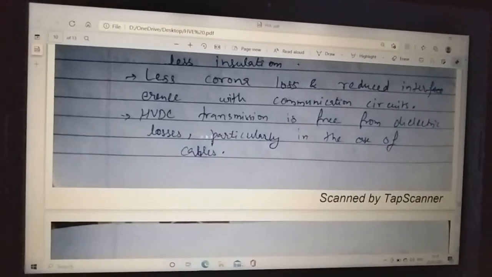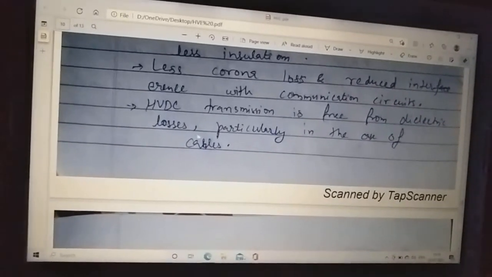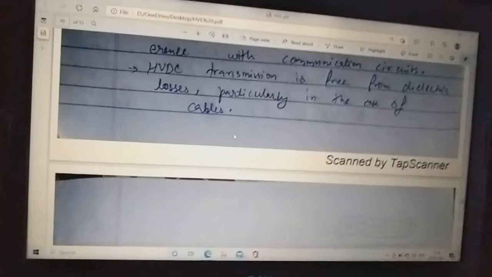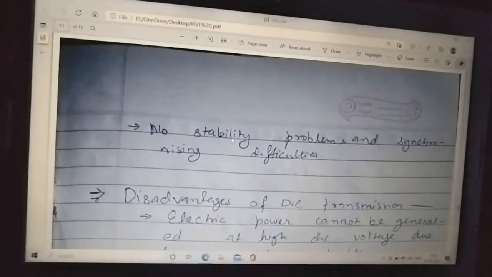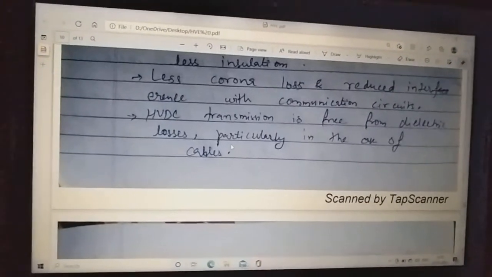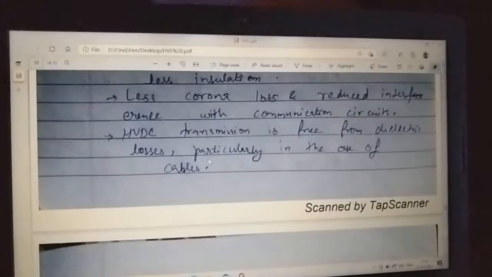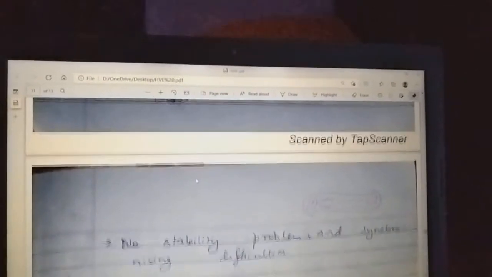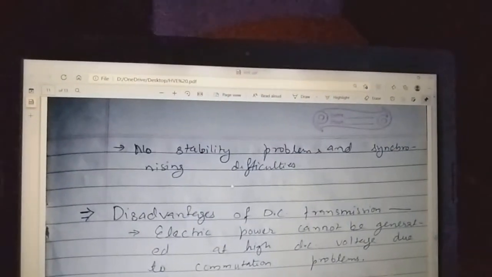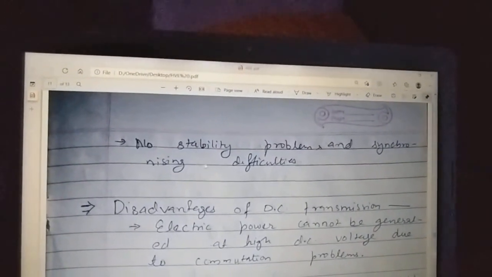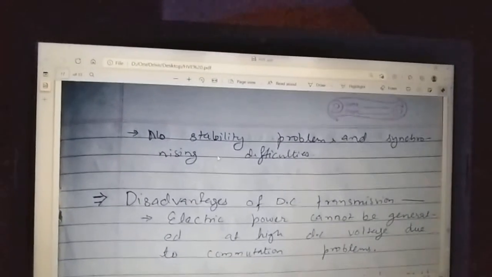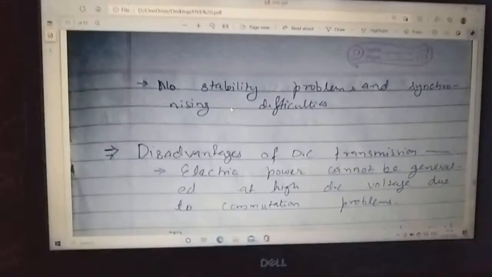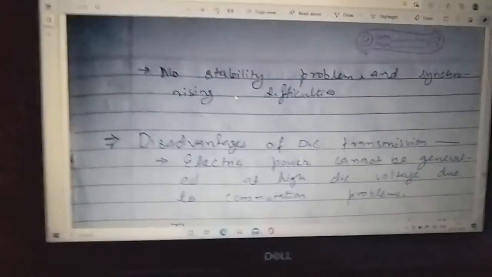And HVDC transmission is free from dielectric losses, particularly in the case of cables. When we use cables, HVDC transmission is free from dielectric losses. No stability problems and synchronizing difficulties, because in HVDC there is no frequency.